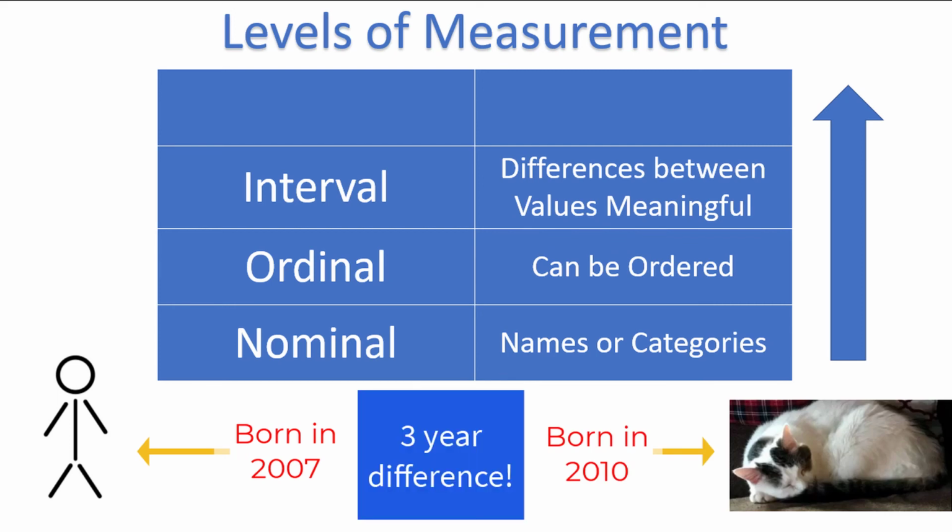Note that 0 doesn't really mean 0 here. Year 0 does not represent the beginning of time. No, we'd be about 15 billion years off. So the calendar year of 0 is not really an absolute 0. Calendar year is on the interval scale because the differences between years are meaningful and there is no absolute 0.